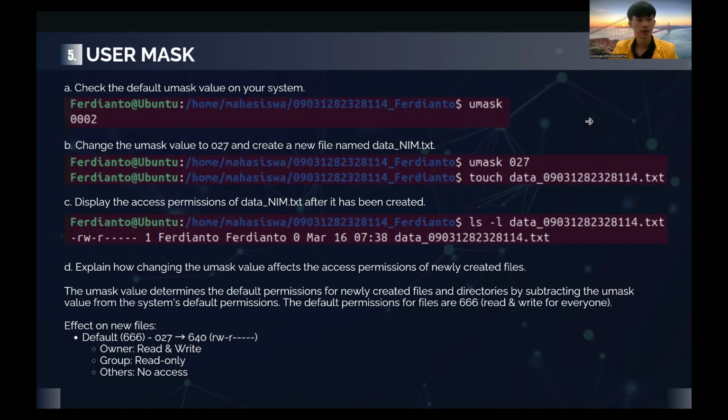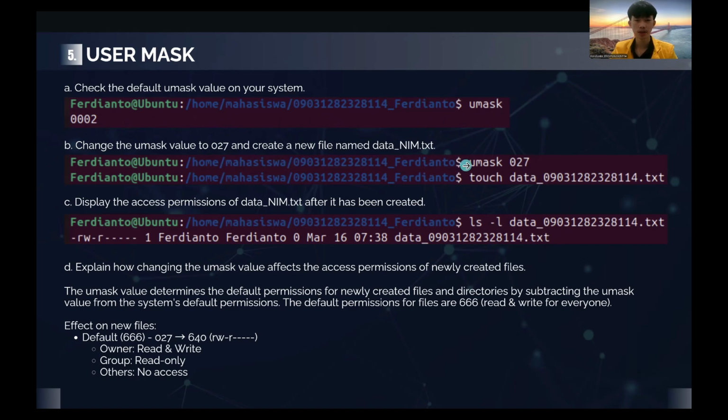Number 5 talks about umask, with question A: check the default umask value on your system. So I just use the command umask to check my default umask value on my system, and it displays 0002. And question B is to change the umask value to 027 and create a new file named data_name.txt.